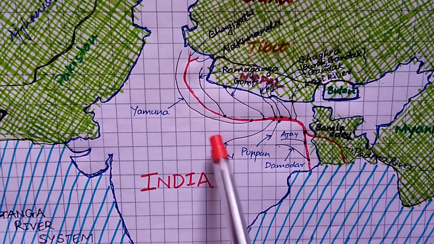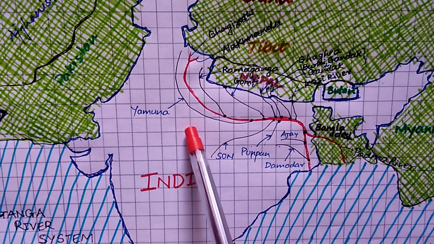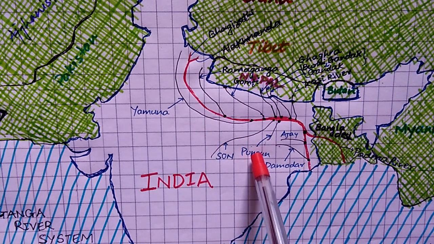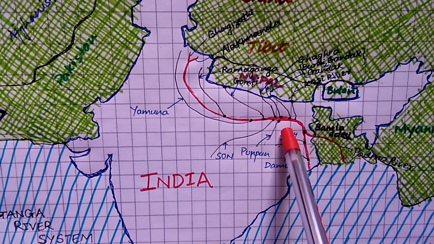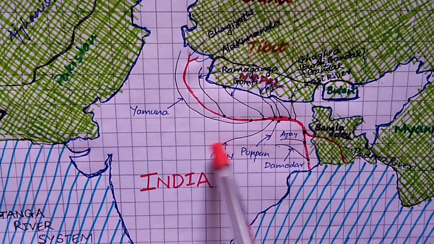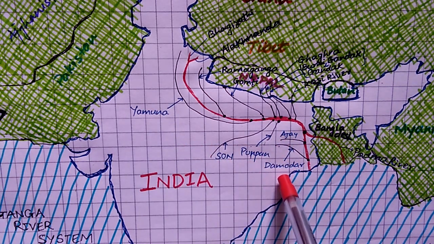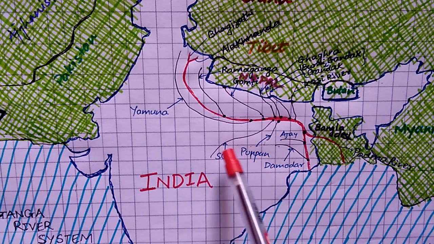Here I mentioned five, but we have four main tributaries from the right bank, that is Yamuna, Son, Punpun, Damodar and Ajay. Ajay is not that important from an exam point of view, but these four are mainly important for exams like IAS, IPS and all competitive examinations.